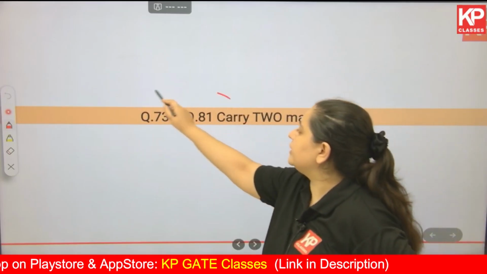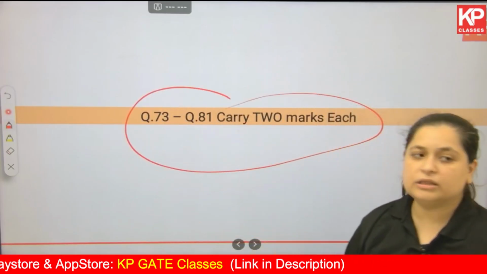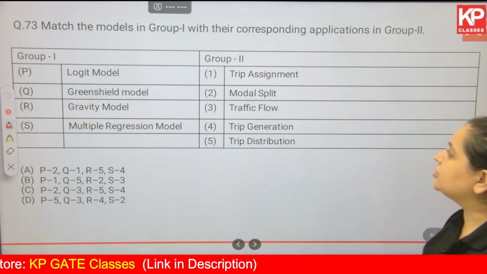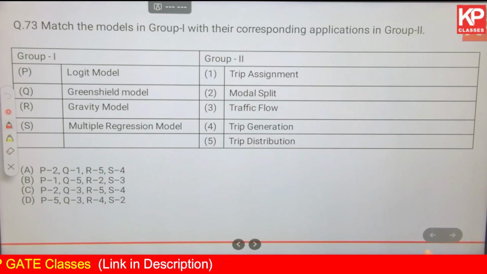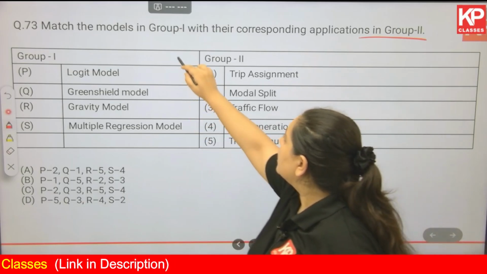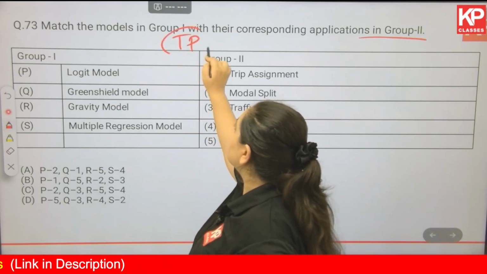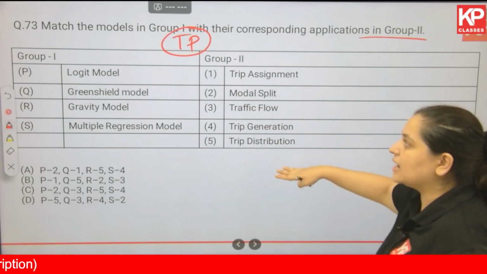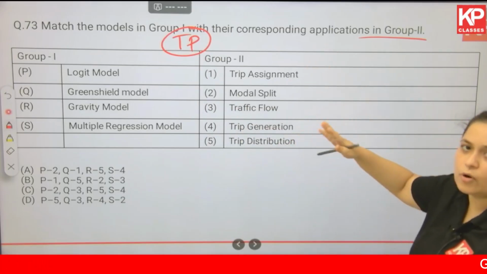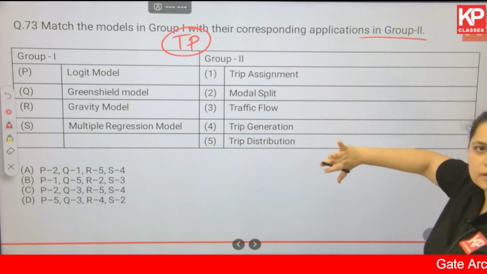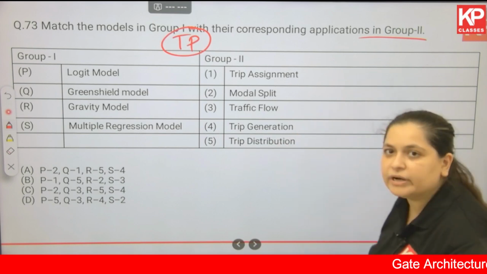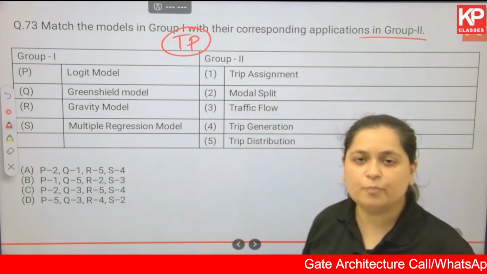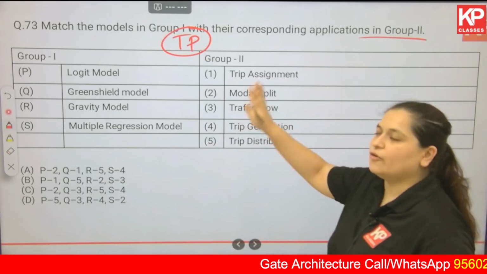Next, from 23 to 81, all the questions carry 2 marks each. Match the models in group 1 with their corresponding applications in group 2. This is again a question from transportation planning. Without going into the details of what the models or applications are, let us just solve this question. For more details, as I've told you, you can check our YouTube video where we have put the details of all of this.